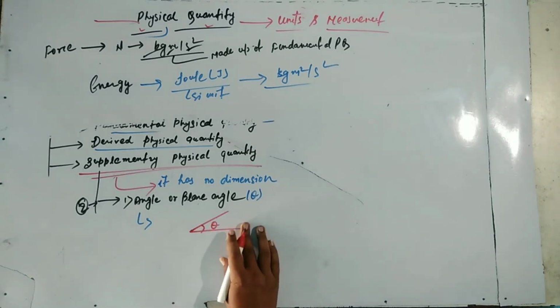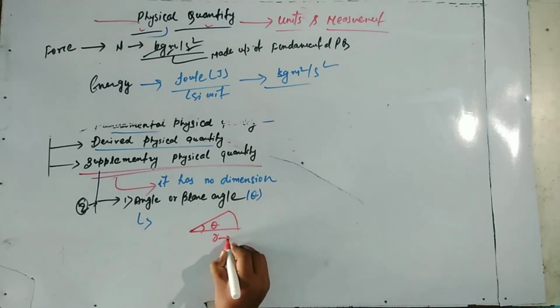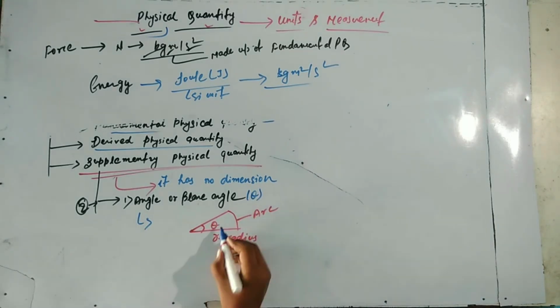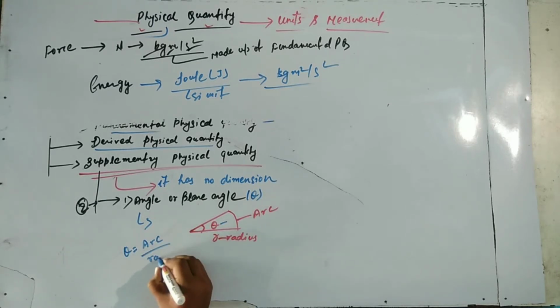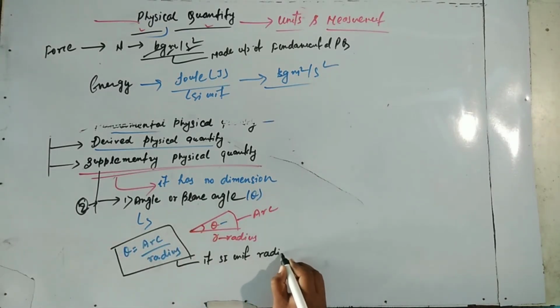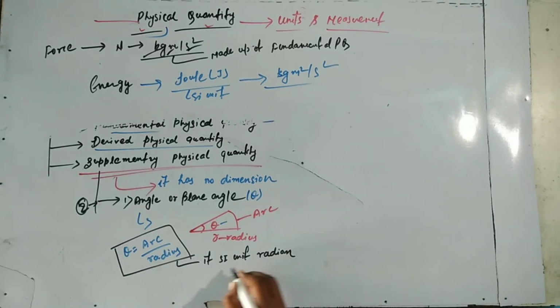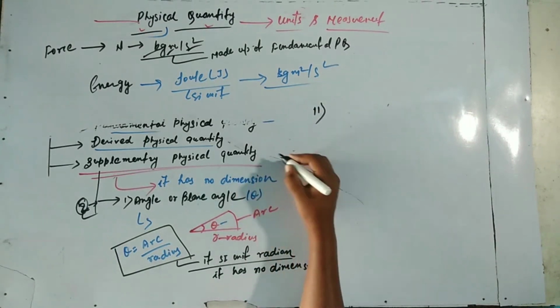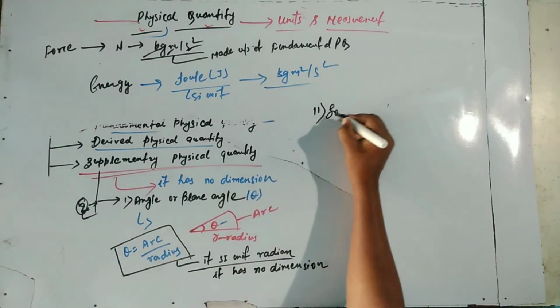The angle is denoted by theta, where r is the radius and there is an arc. So theta equals arc by radius, and its SI unit is radian, but it has no dimensional formula. It is a dimensionless quantity. This is the first type of supplementary physical quantity.